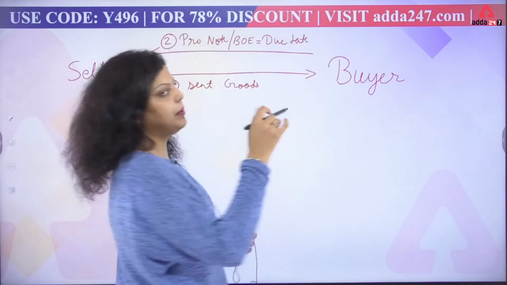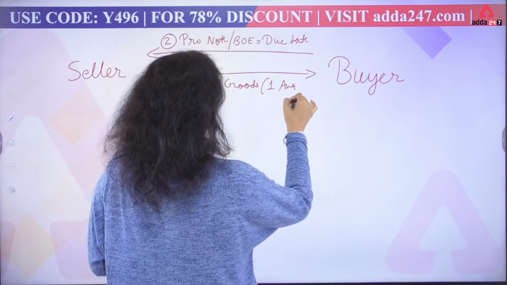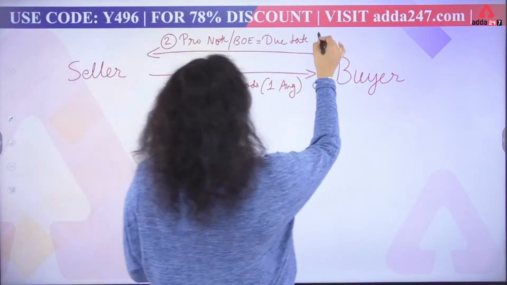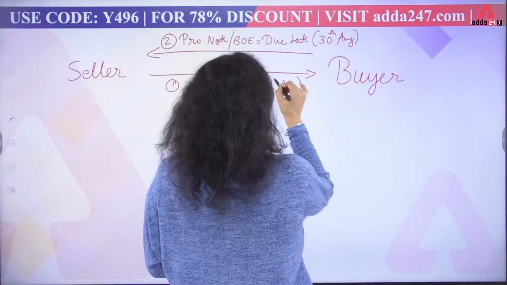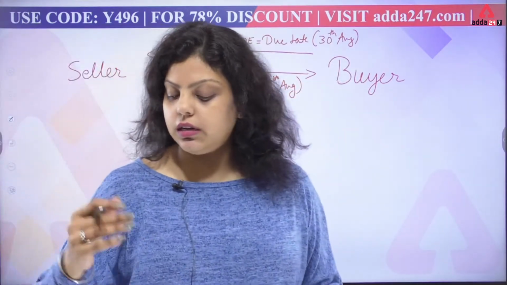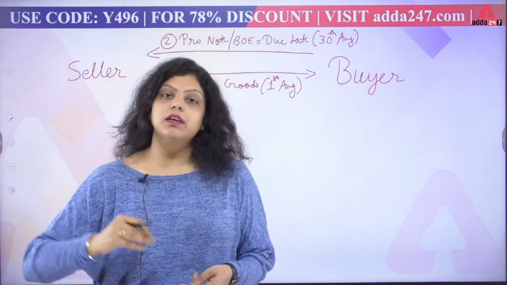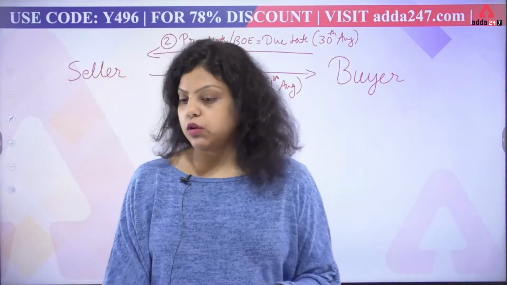Let's say, for example, on 1st of August the seller has sent the goods to the buyer, and the buyer has given the due date for the payment, that is 30th of August. So this is the agreement between buyer and seller, that the buyer got the goods on 1st of August but is going to pay for those goods and services on 30th of August. So what has the buyer done? The buyer has issued the promissory note or bill of exchange.